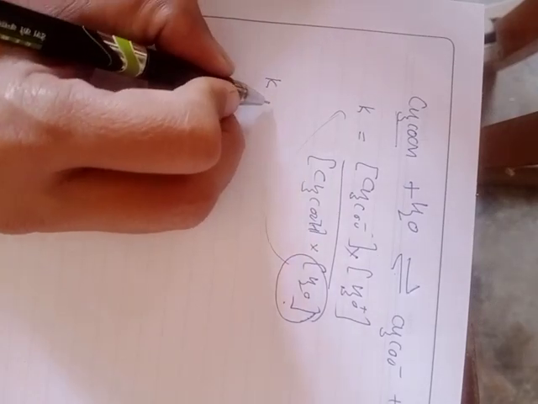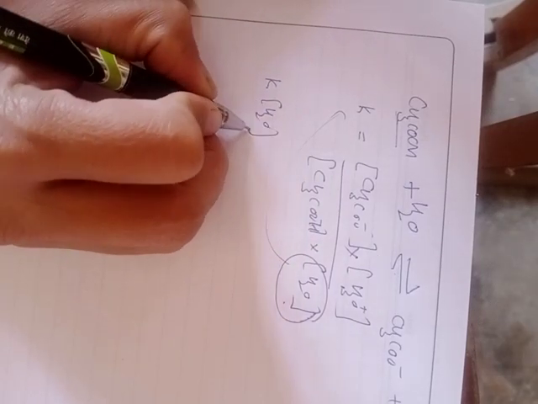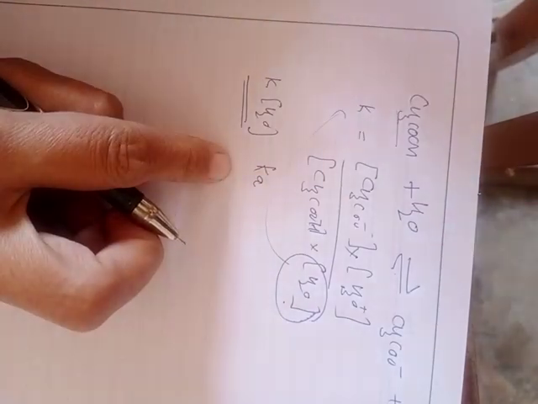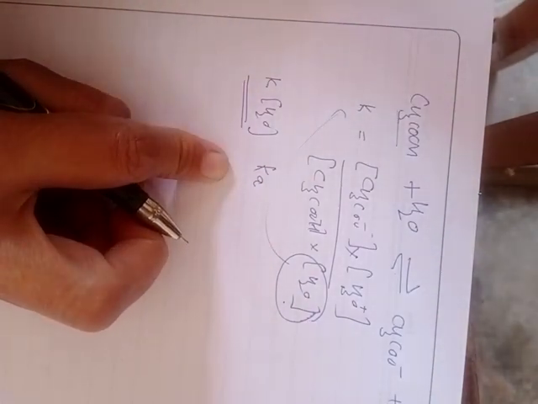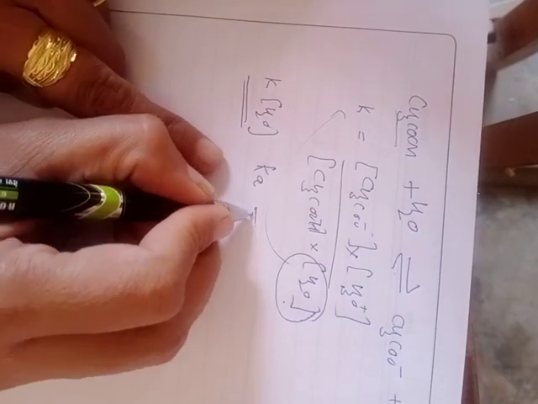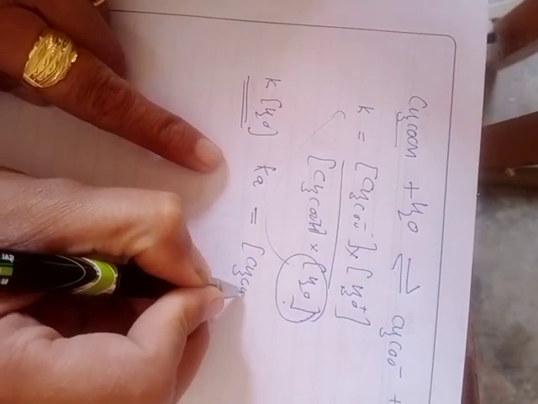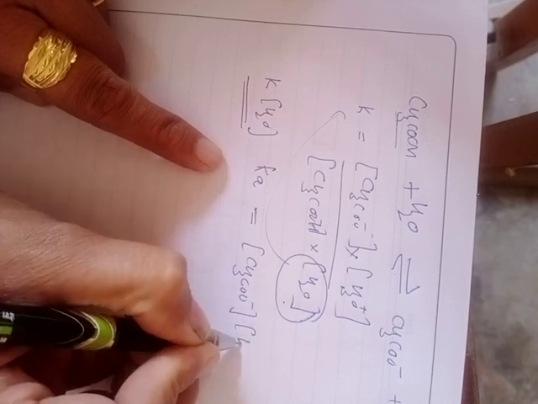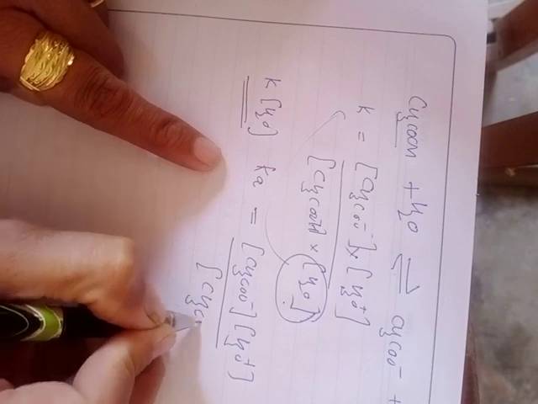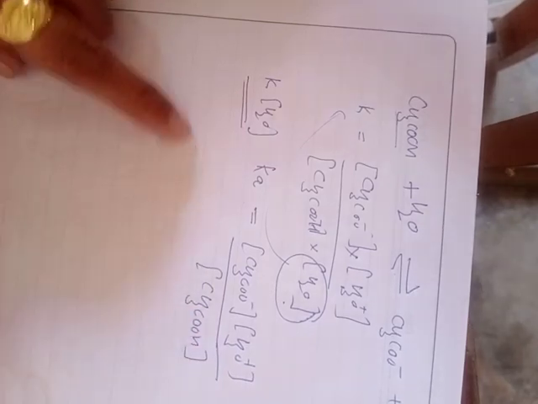In dilute solution, this water concentration is considered to be constant, therefore it is taken to the left side. The product of this K and concentration of water is written as equal to Ka. This Ka again represents the ionization constant or dissociation constant of this acid. So now Ka becomes equal to concentration of acetate ions into concentration of hydronium ion divided by concentration of the weak electrolyte, that is acetic acid.